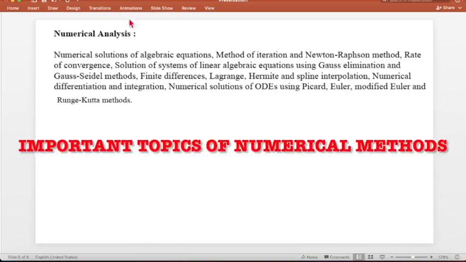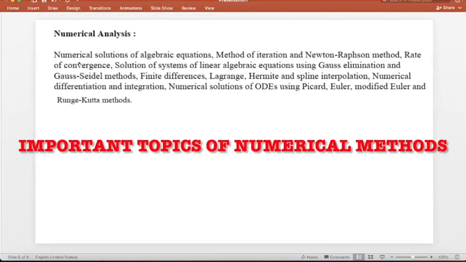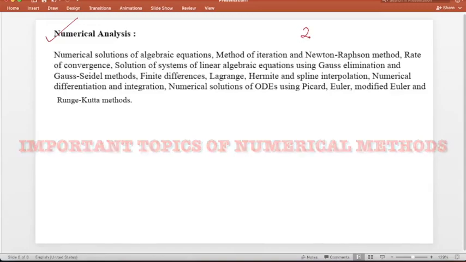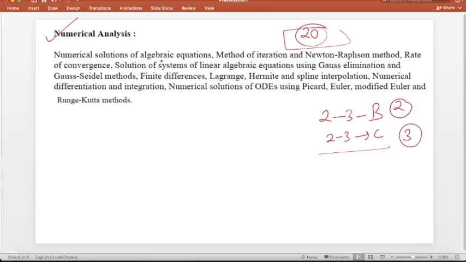Now we come to discuss numerical methods. Numerical methods are basically part of applied mathematics. You will get around 20 marks of questions minimum from numerical methods. At least 2 to 3 problems in part B, and 2 to 3 problems in part C you will get from this, right? Sometimes they ask 2 questions in part B and 3 questions in part C. So around 5 questions in total you will get, about 20 marks of questions.